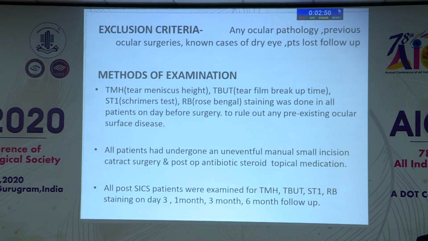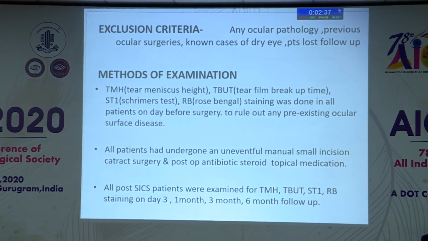Now, exclusion criteria: any ocular pathologies such as pterygium, entropion, and any corneal pathologies were excluded, and patients having any previous ocular surgeries and known cases of dry eye were excluded from the study. Now, coming to methods of examination, all the patients were evaluated for tear meniscus height, tear film breakup time, Schirmer test 1, and rose bengal staining on the day before surgery to rule out any pre-existing ocular surface disease.